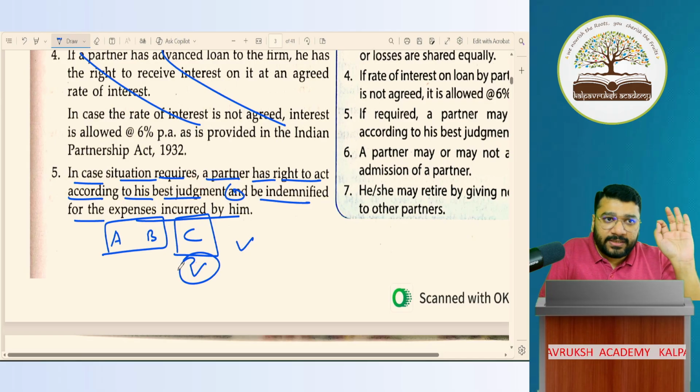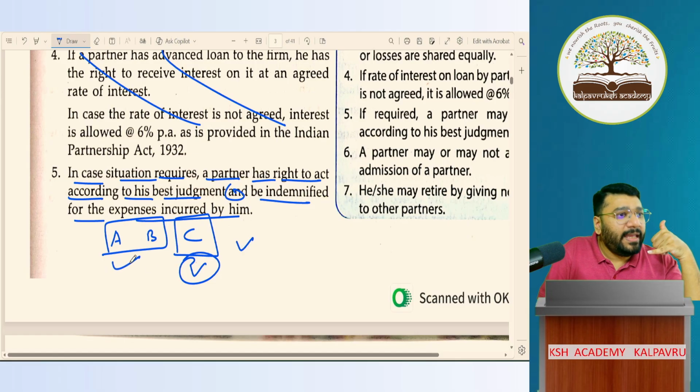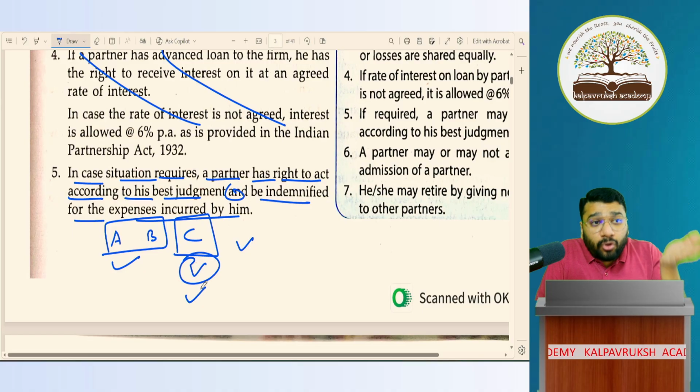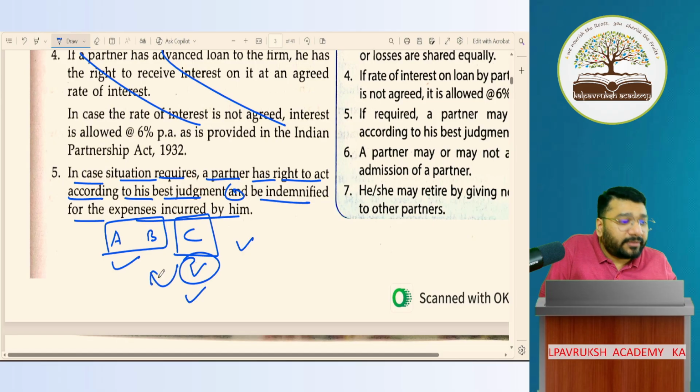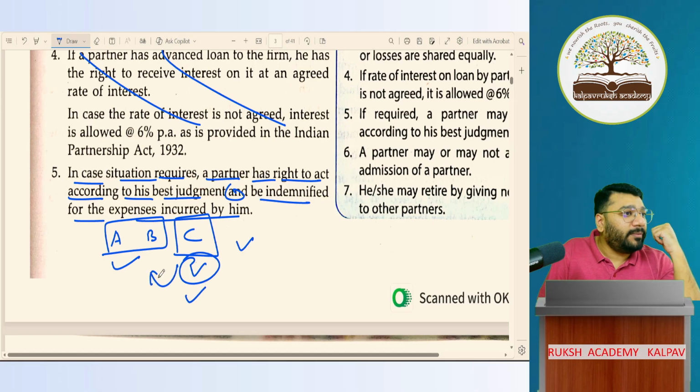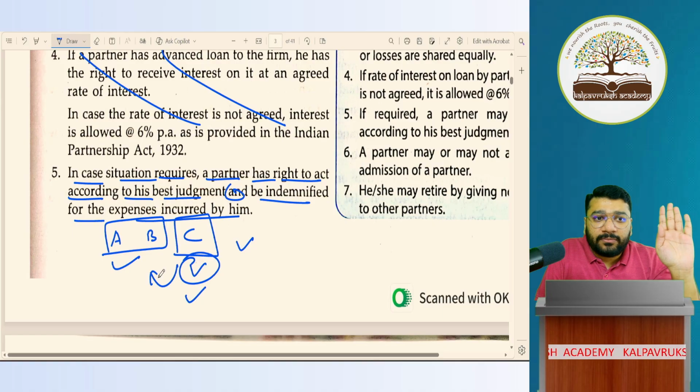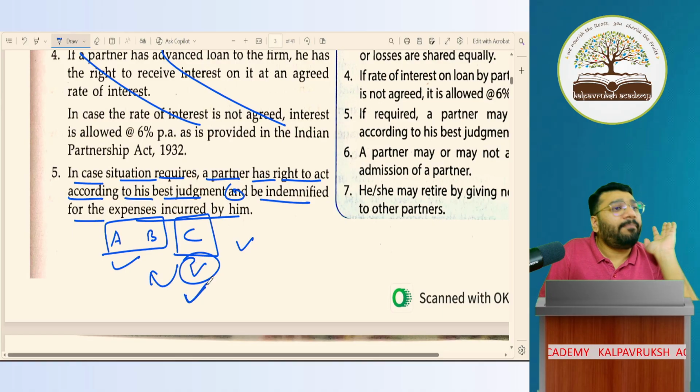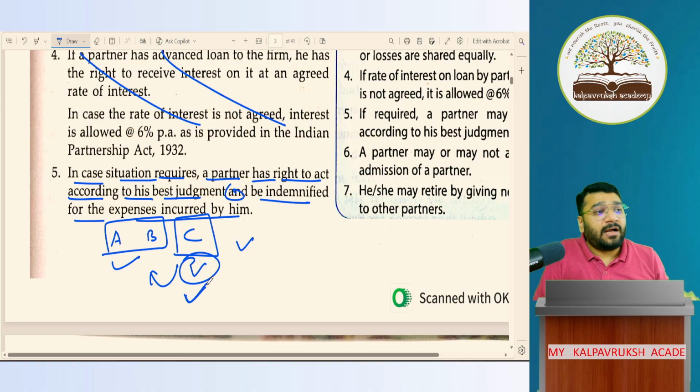Now, first C has to call A and B and take permission. Generally, whatever C does or any partner does, we have to always consult with the other partners. That is a right. But here, C tried to consult. A and B's phones were not reachable. So C has to take a decision. So he took a decision to make the payment on behalf of the staff from the firm's money.